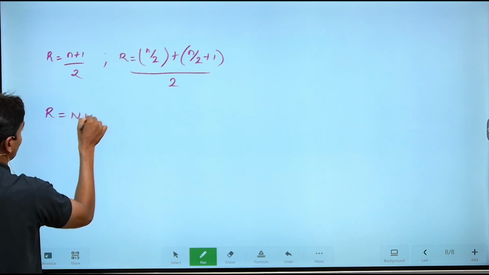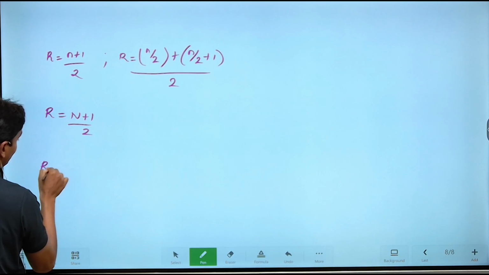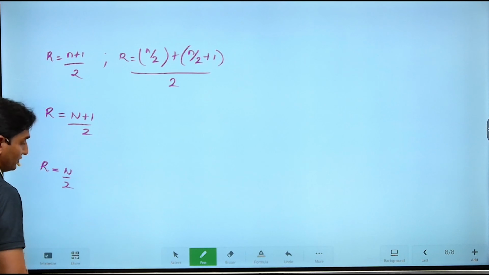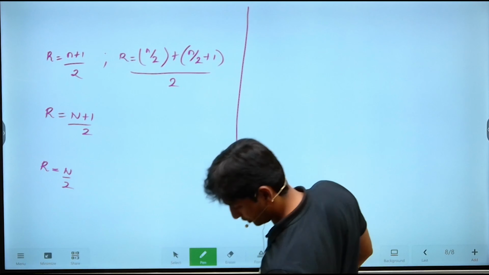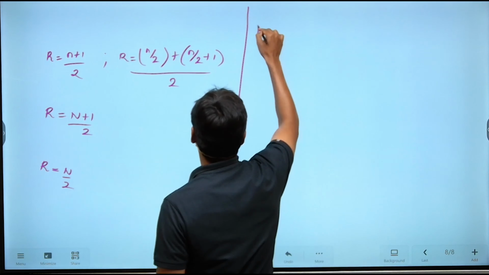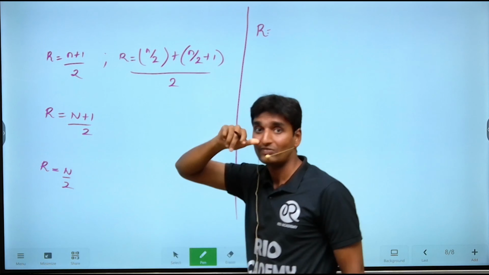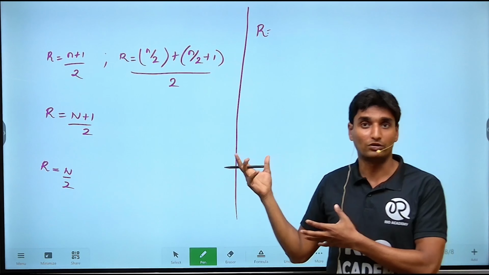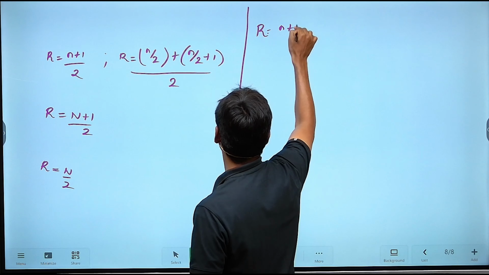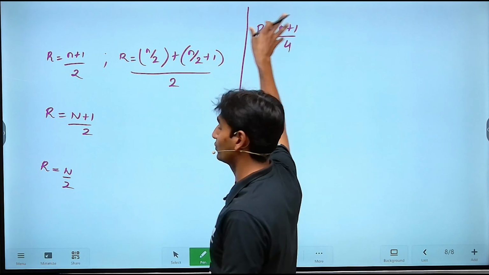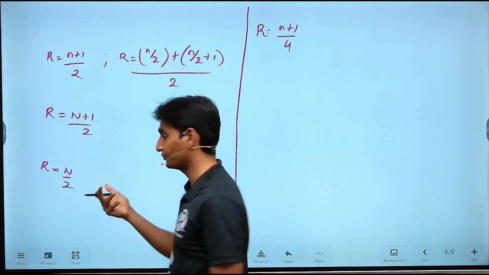So (N+1)/2, or R equals N/2. These are the rank formulas for the median values. Now, guys, the rank formulas for the quartile values: the rank will turn out to be (n+1)/4. This will remain the same both for even numbers and also for odd numbers.